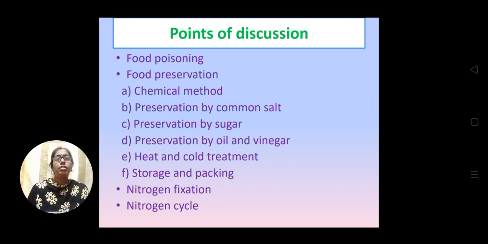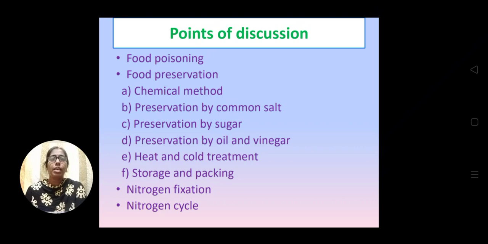And we have also discussed the disease causing microorganisms, how they cause various kinds of diseases in plants, other animals, and human beings too. And in this session we'll discuss how microorganisms harm our food by causing food poisoning. Then we'll discuss some methods of food preservation,